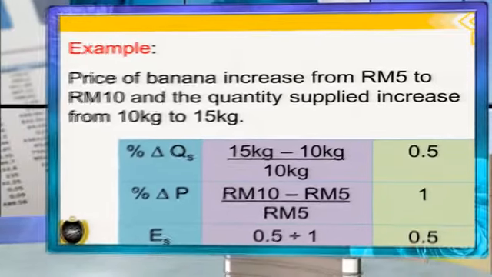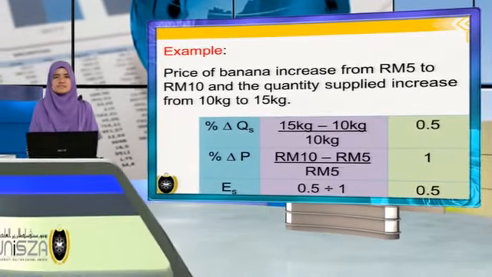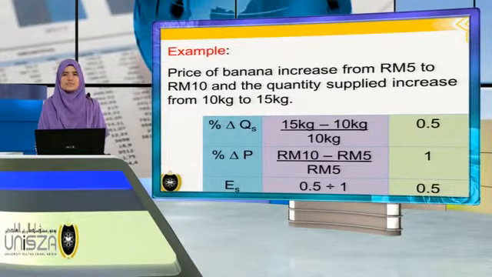Price of banana increased from 5 ringgit to 10 ringgit, and the quantity supplied increased from 10 kilogram to 15 kilogram. So from this example, we get the percentage change in quantity supplied is equal to 0.5, and the percentage change in price is equal to 1. And ES is equal to 0.5 after we divide.